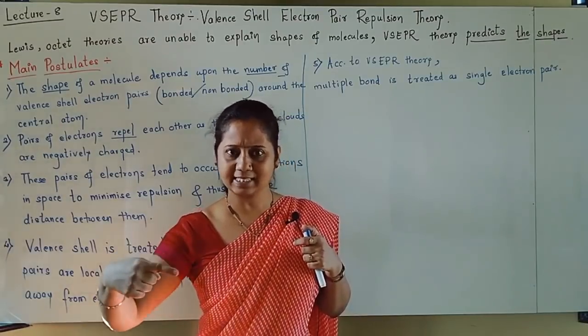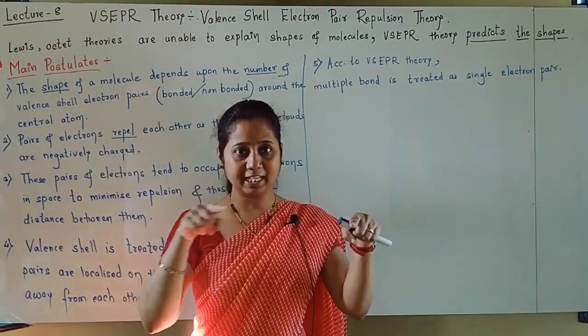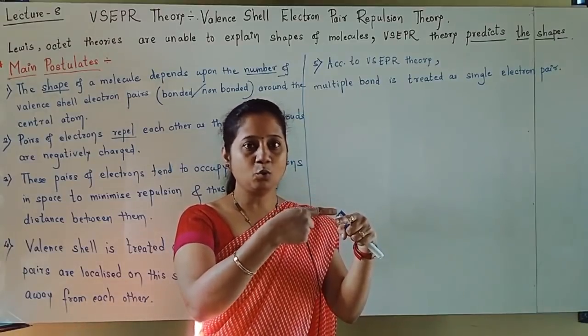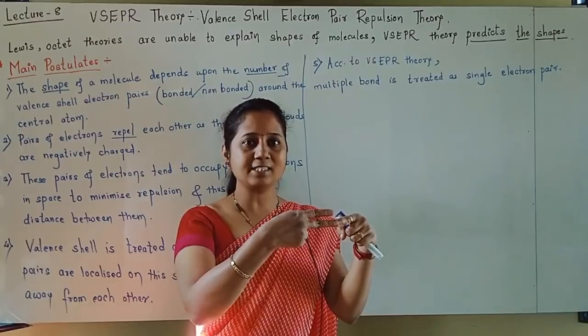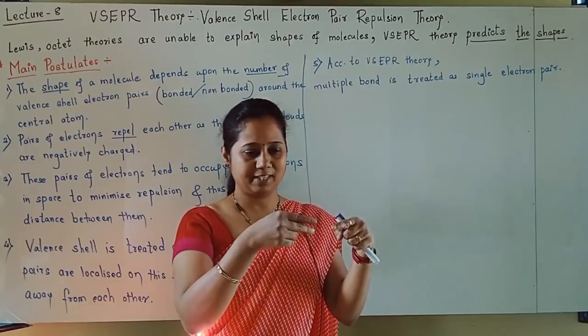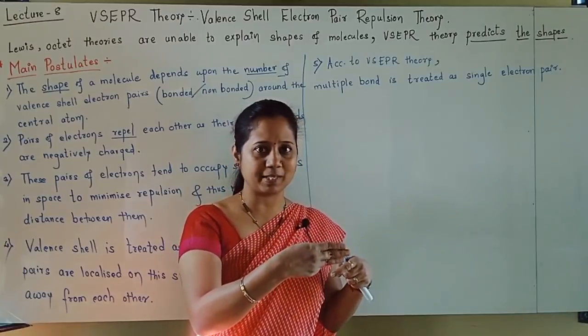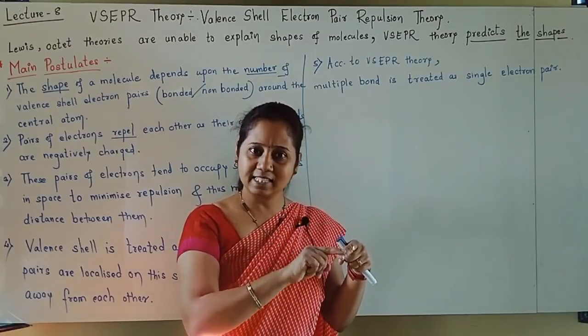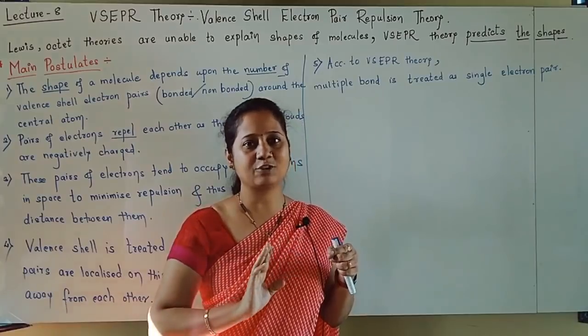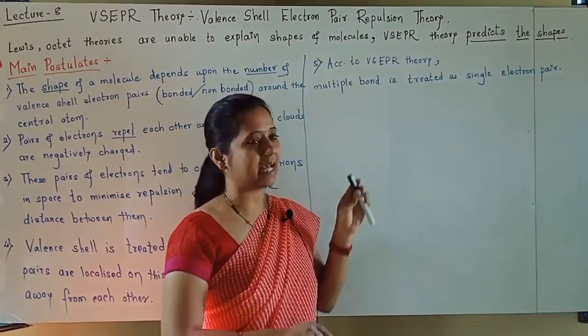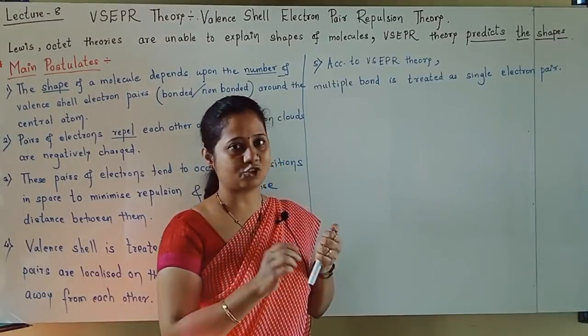A single pair is a single pair only, but if a double bond is there, it is not called two electron pairs. It is called a single super pair. If a triple bond is there, it is not called three electron pairs. It is called a single super electron pair. So a multiple bond is treated as a single electron pair.